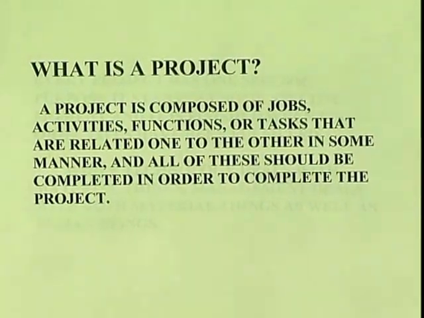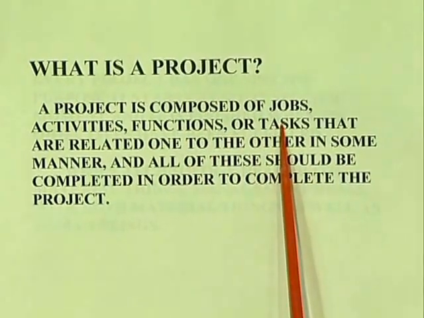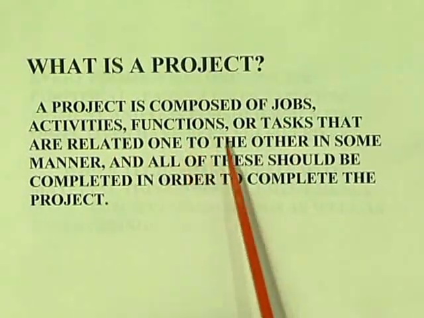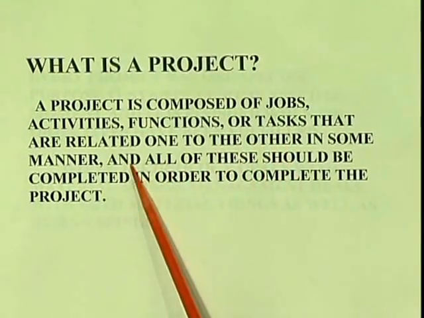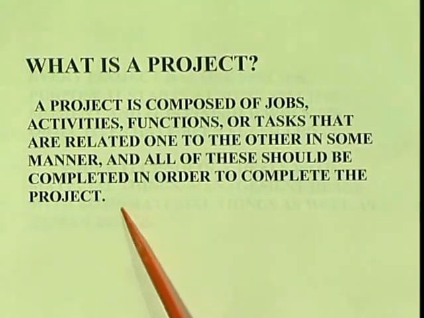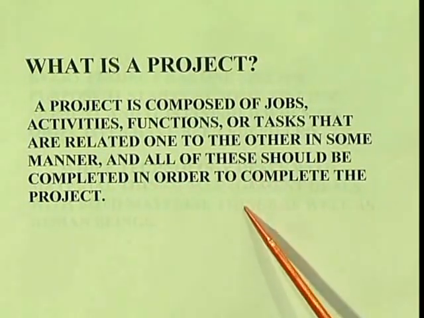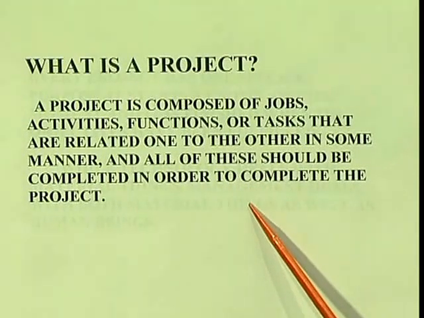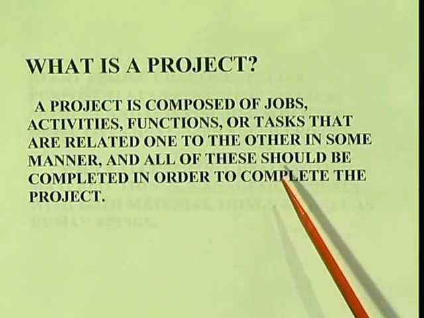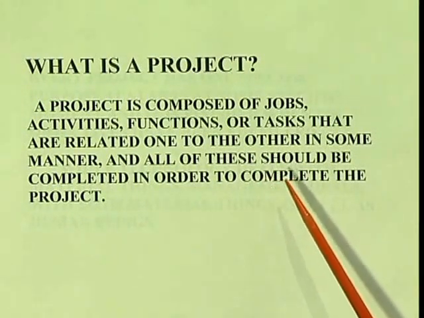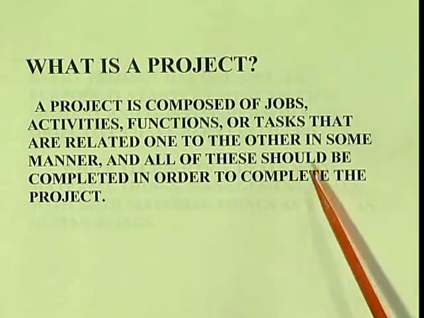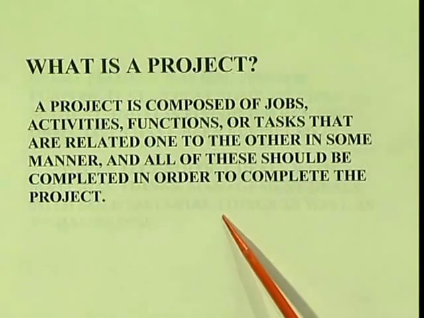A project is composed of jobs, activities, functions or tasks that are related to one another in some manner, and all of these should be completed in order to complete the project. So a project is nothing but a number of activities or tasks with a relation between them: after completion of one operation, the next operation should be done. That relation should also be given, and the project time should be less.